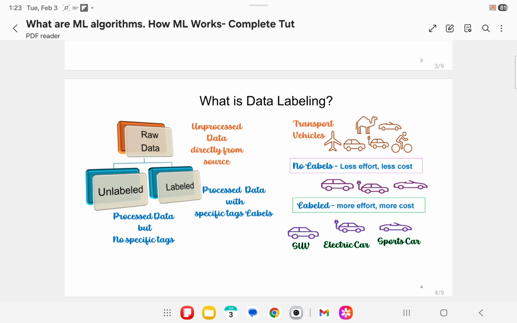In this slide, the cars are not labeled, so these are unlabeled objects. And then next, the cars are labeled as SUV, electric car, and sports car. That is, each object has been given a tag. So this is labeled data.